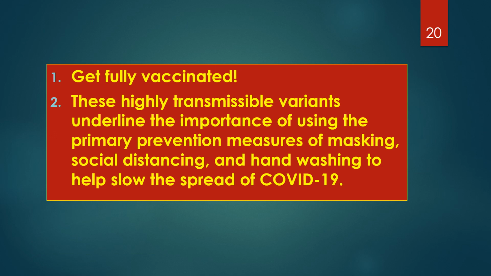This slide lists two major points regarding variants. 1. Get fully vaccinated. 2. These highly transmissible variants underline the importance of using the primary prevention measures of masking, social distancing, and hand washing to help slow the spread of COVID-19.